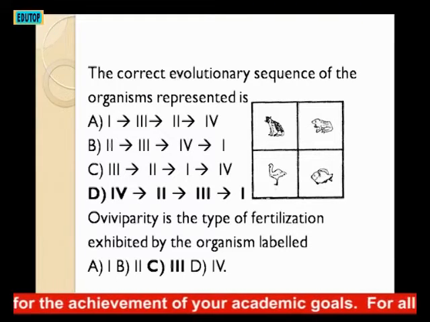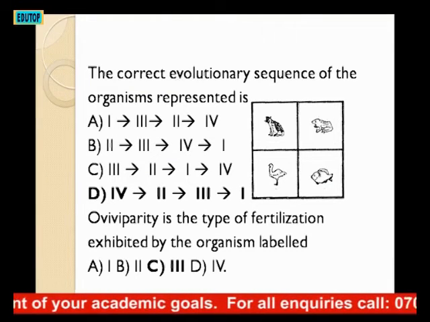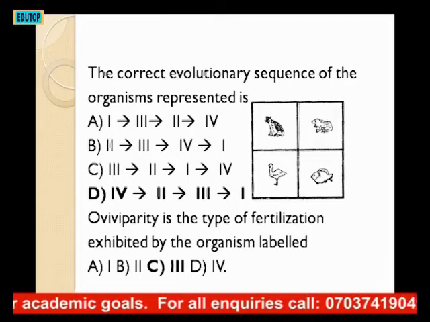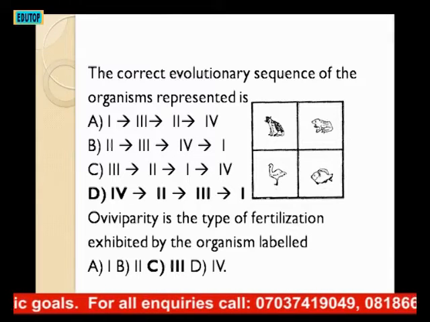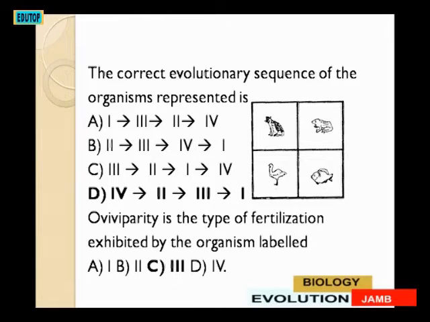The next question is a diagram showing four different organisms. The first is a mammal, the second is an amphibian, like a toad. Then the third one is a bird. Then the fourth one is a fish. Now the question says the correct evolutionary sequence of the organisms represented is what?